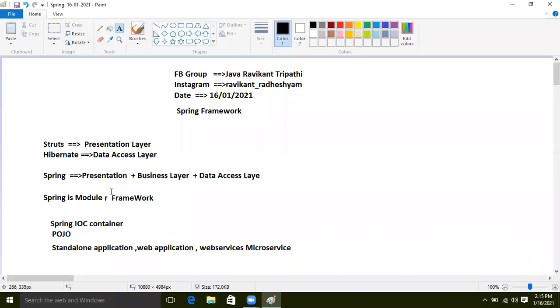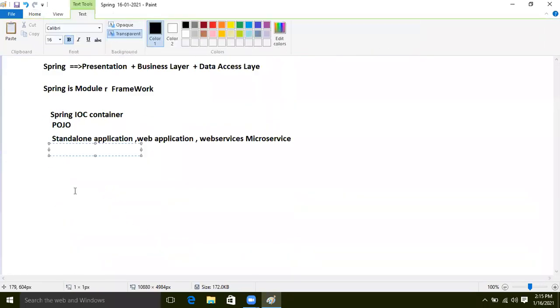And one more good concept is there, another module, AOP, aspect oriented programming.